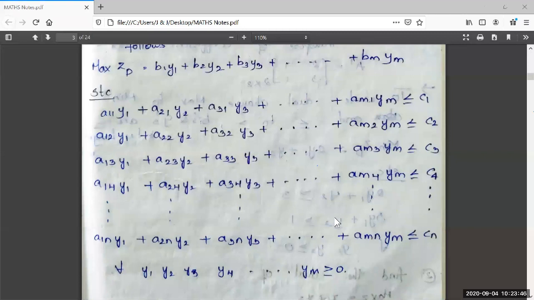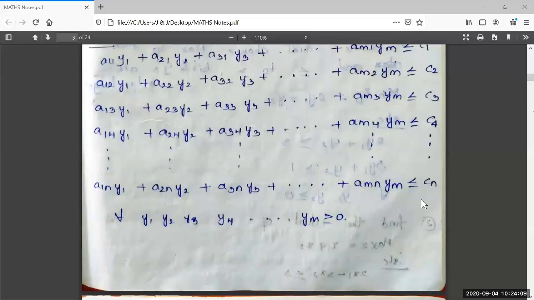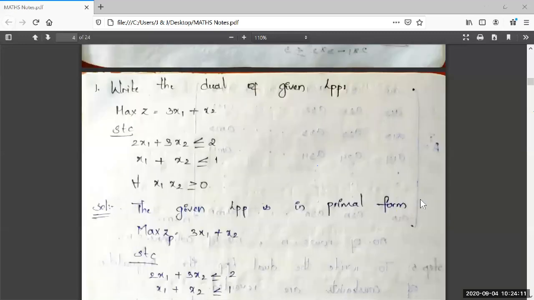It is very simple to understand, but you should be very cautious while taking matrix A, its transpose, and while writing the objective function, and while reverting the inequalities from greater than or equal to, to less than or equal to. And we have to interchange B values and C values. It is very simple to learn.